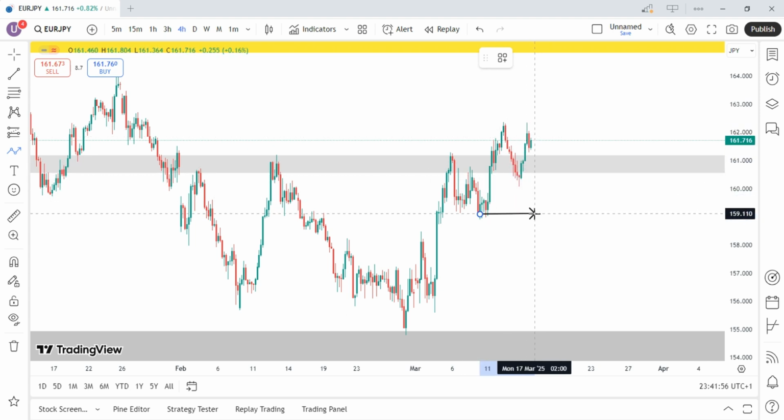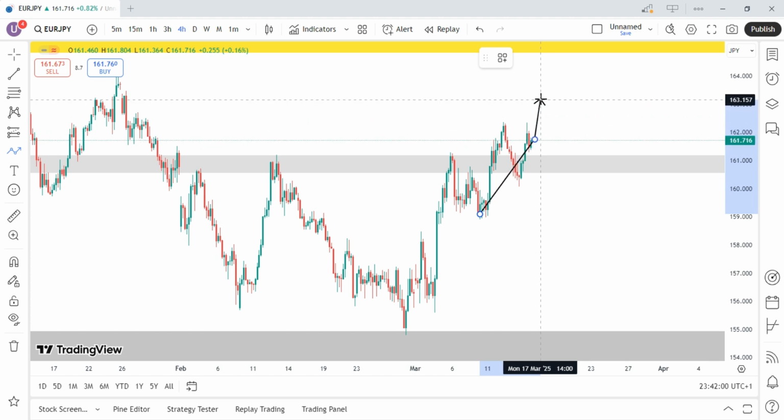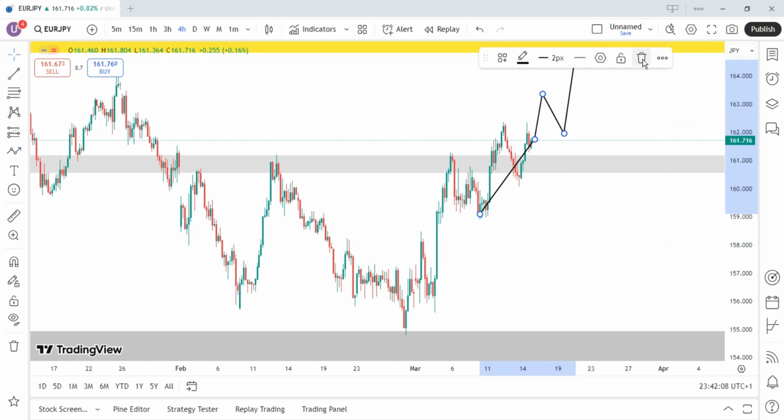For you to join this buy, see what you do. Wait for price to break and close above here, and when price comes back again for a retest, you buy to this zone. So this is the pair that we're looking at for this week.